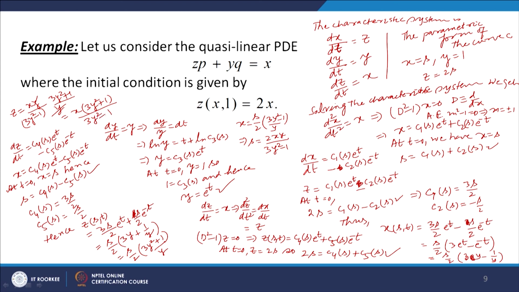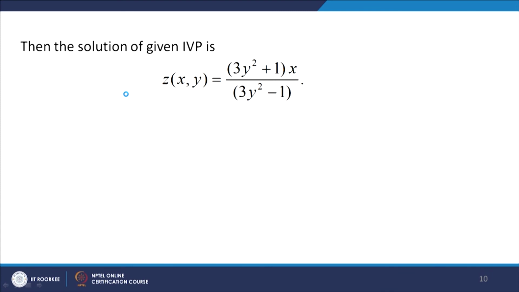Okay. So we have got z equal to x times (3y square plus 1) upon (3y square minus 1), which is an explicit solution of the given Cauchy linear PDE.